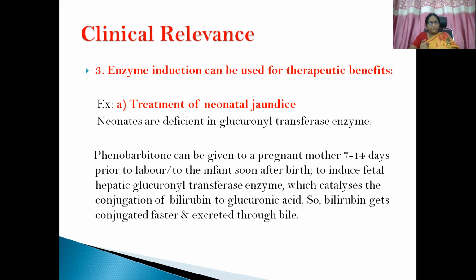Phenobarbital, which acts as an enzyme inducer, induces the fetal hepatic glucuronyl transferase enzyme. Because of the stimulation, this enzyme is going to catalyze the conjugation of bilirubin to glucuronic acid, so it speeds up the conjugation process. So when the excess bilirubin present in a neonatal jaundice patient combines with glucuronic acid, forming the glucuronic acid conjugate, it can easily get excreted. So this is the pharmacotherapeutic application.